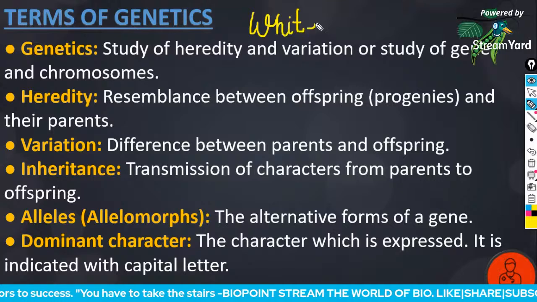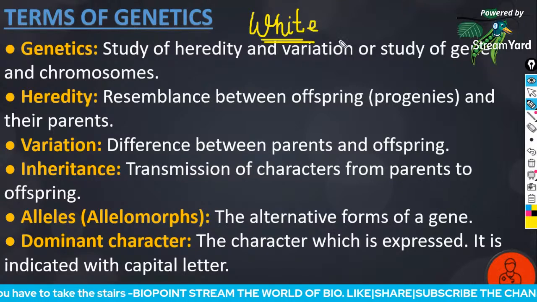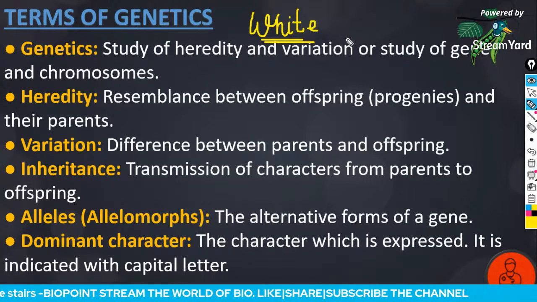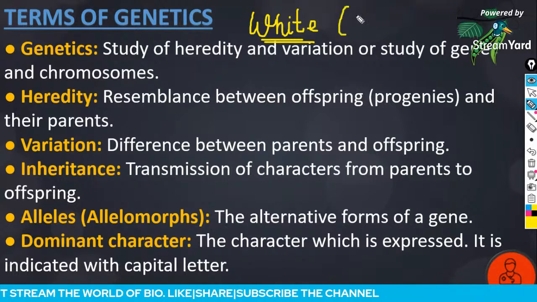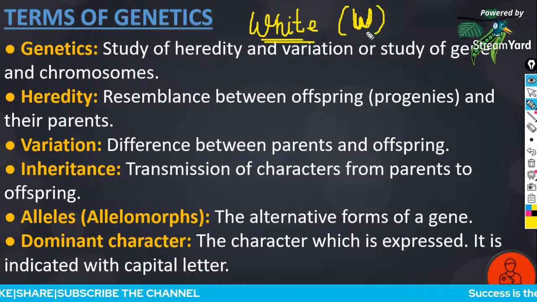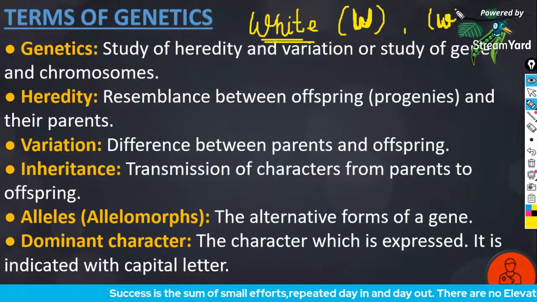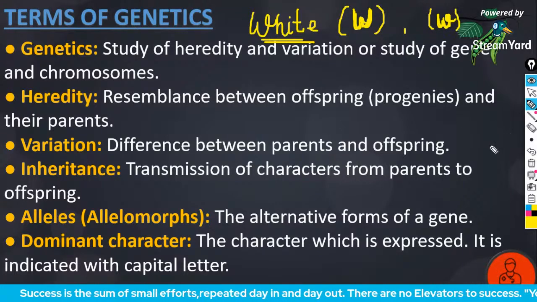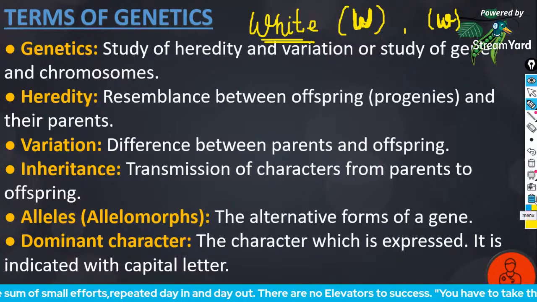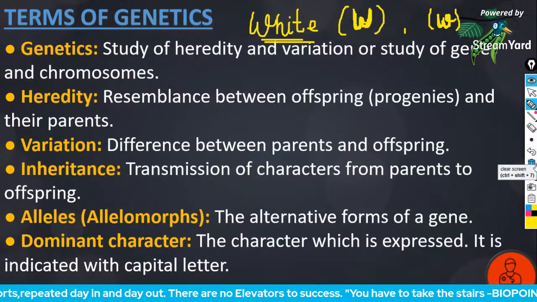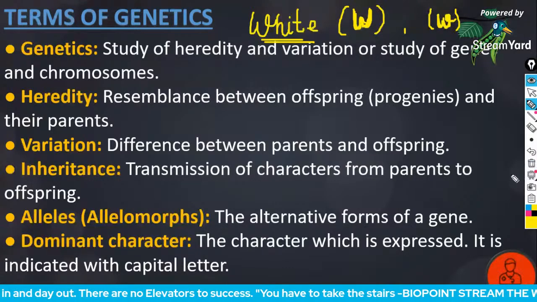For example, it can be of any type. If in the question it is given that white is a dominant trait, if white flowers are dominant, then you'll indicate them with the capital W. If it is a recessive trait, then you will indicate it with the small w. Any type of questions can be framed in any way.